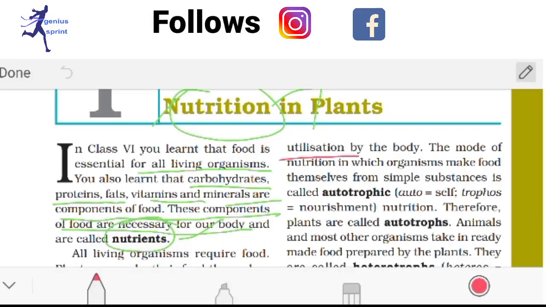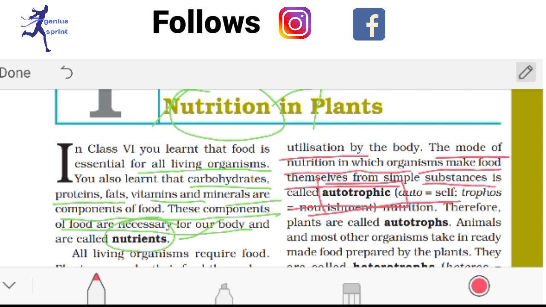Next is utilization. The mode of nutrition in which living organisms make food themselves from simple substances is autotrophic. See, it's a very important thing you have to learn. What is the autotrophic mode of nutrition?